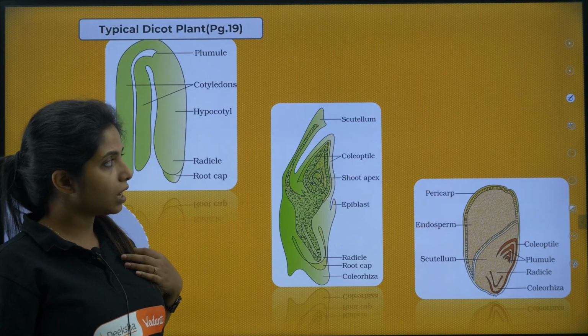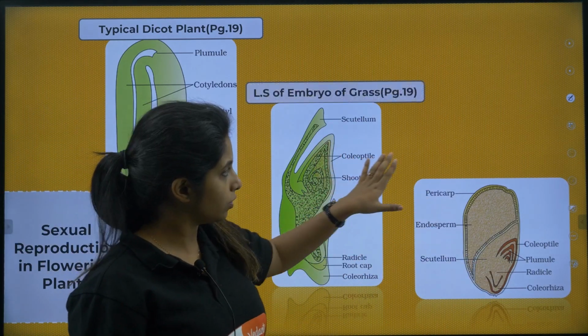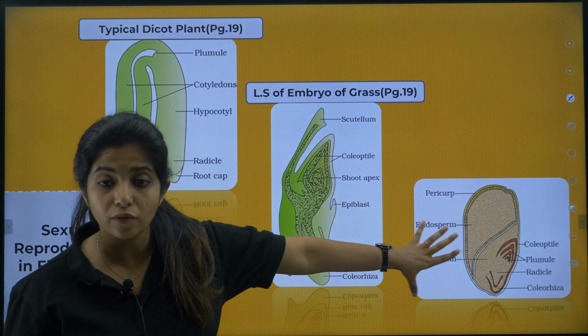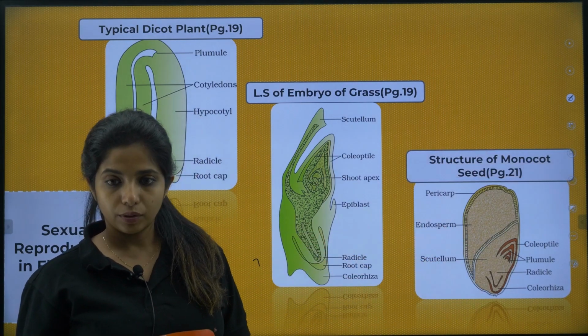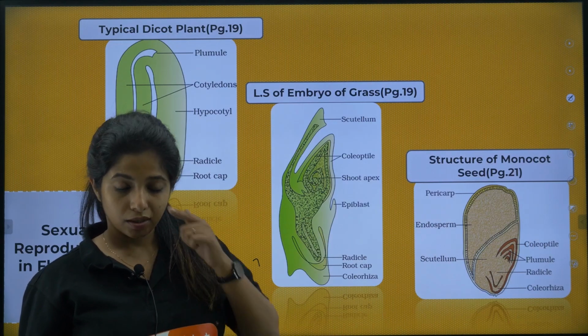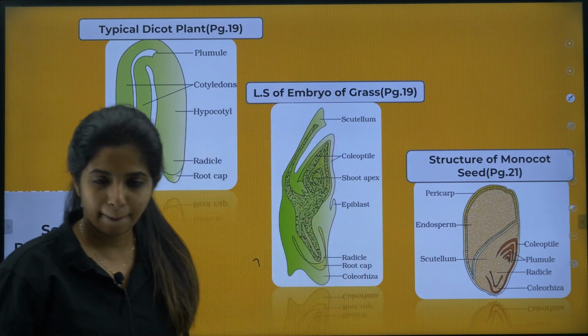So if LS of embryo is asked, you can draw the one that I have shown you, or you can draw this also. Sorry, not LS of embryo. If you are asked about the general structure of a monocot seed, you can draw this. Okay, it is kind of confusing, but yes, we have to practice it.